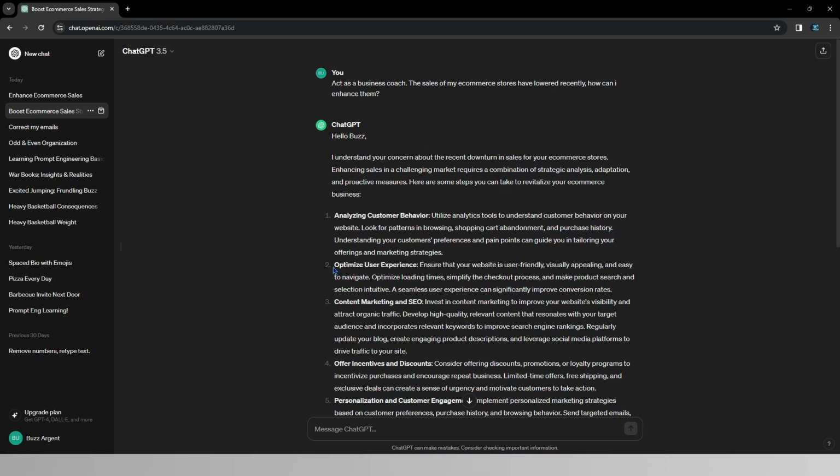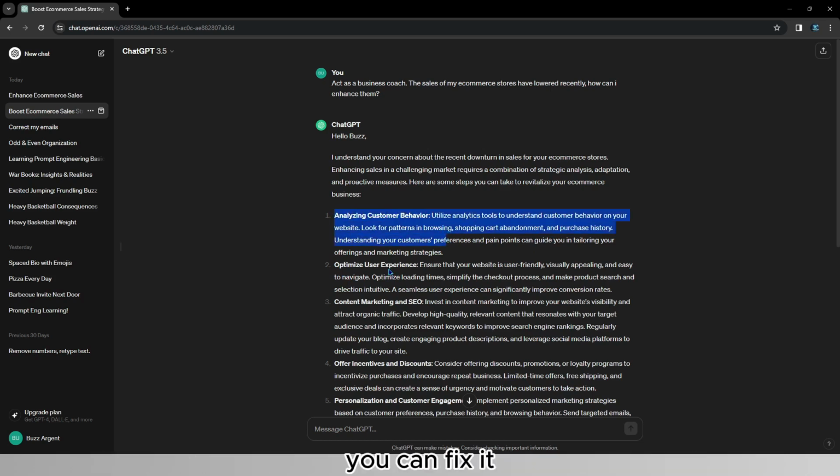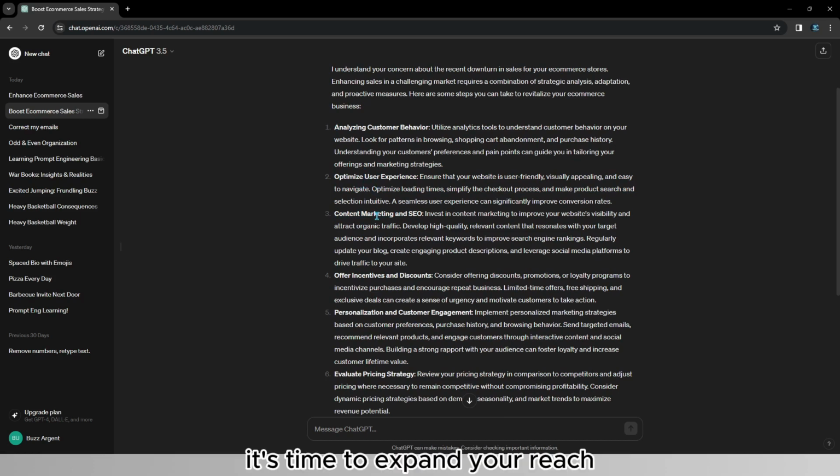Then it says, optimize user experience, so that once you have understood what's the problem on your website, you can fix it, just like so. Then it talks about content marketing SEO. So once you have analyzed what's wrong with your website and you have fixed it, it's time to expand your reach. So you start going with content marketing, search engine optimization, high quality relevant content, etc., etc.